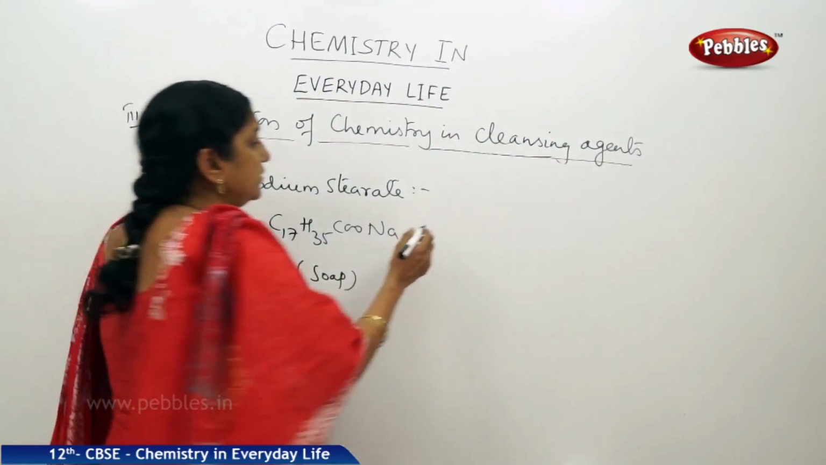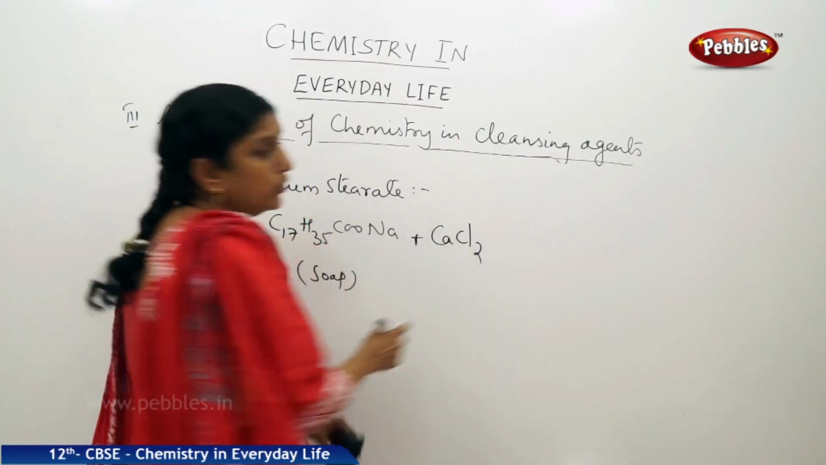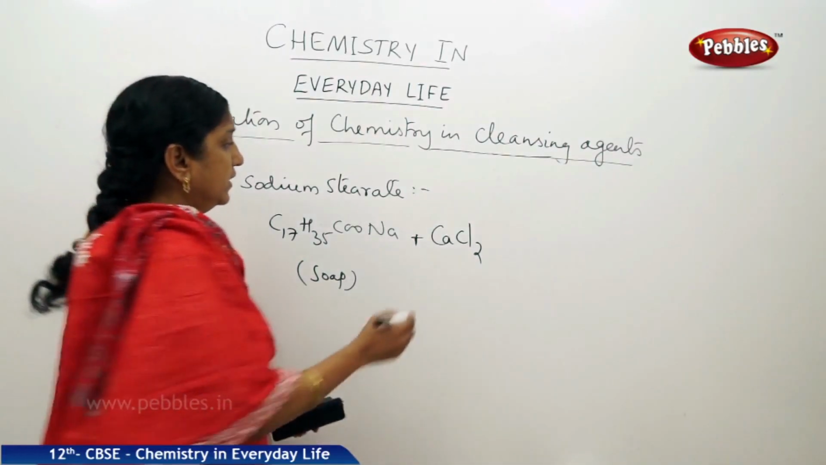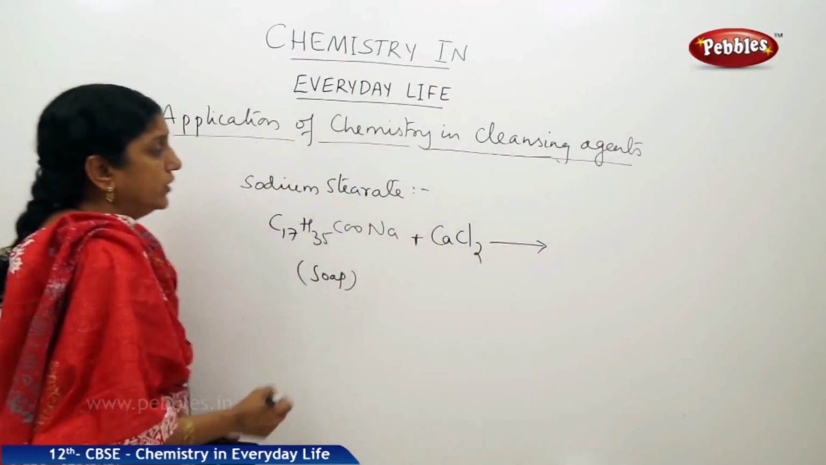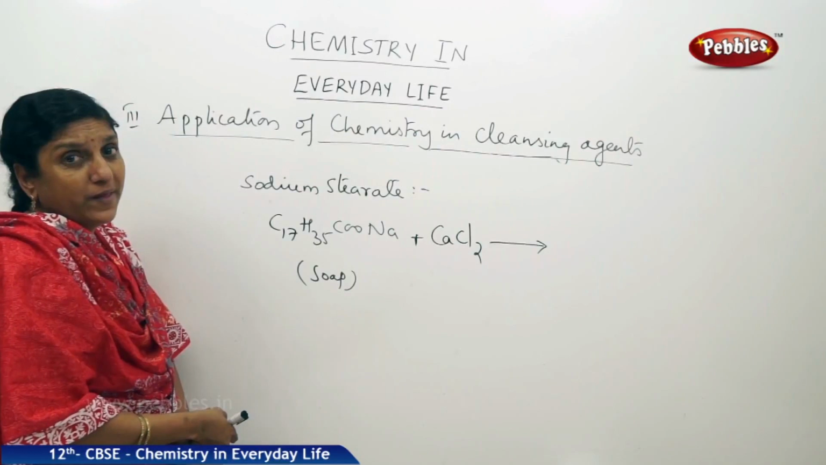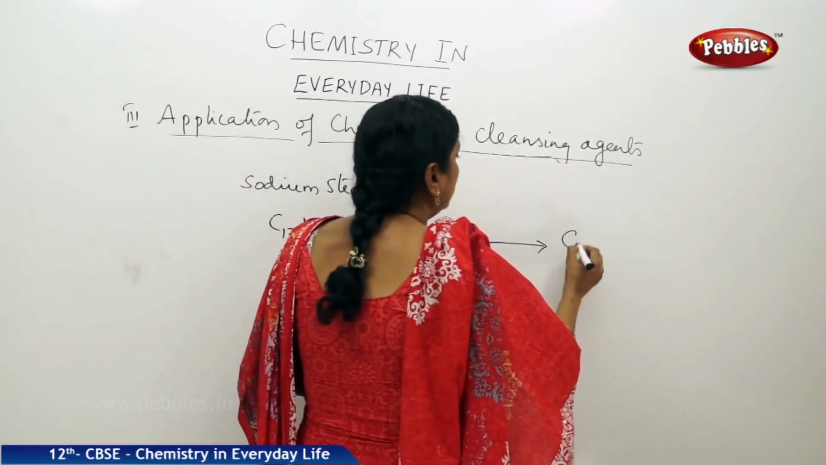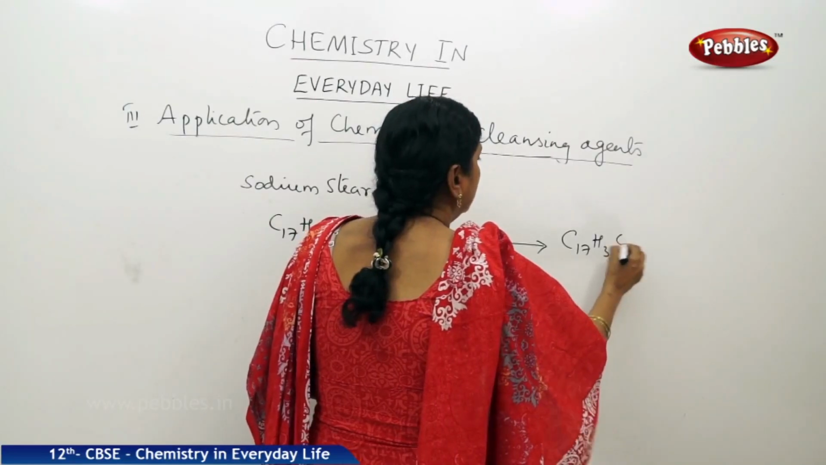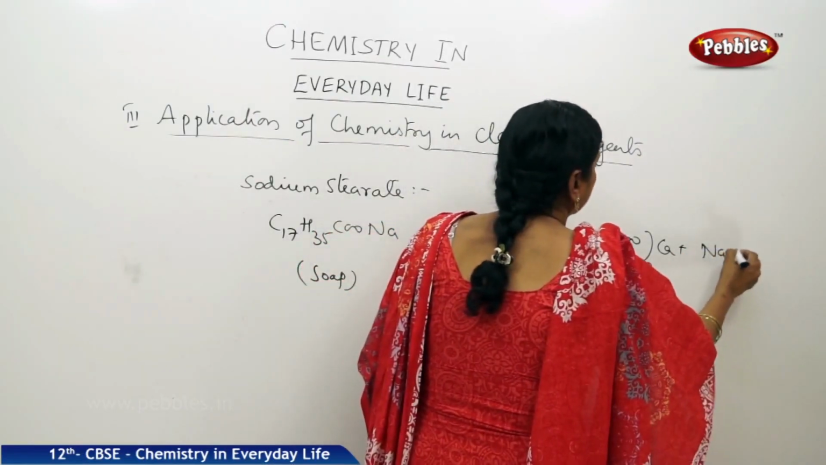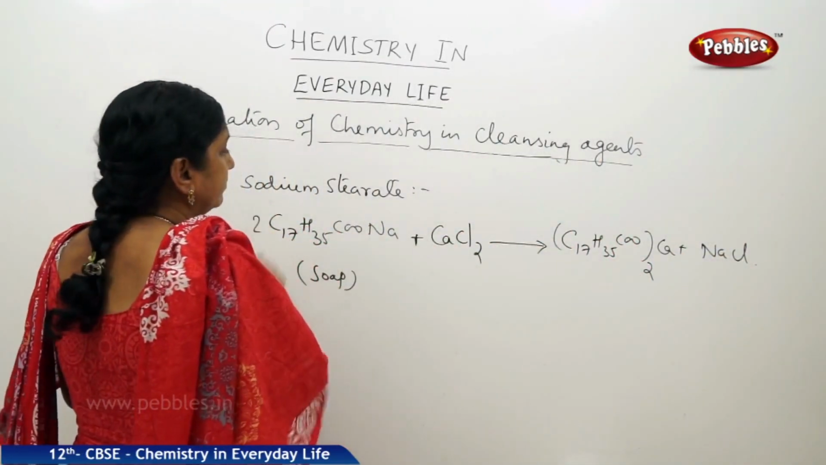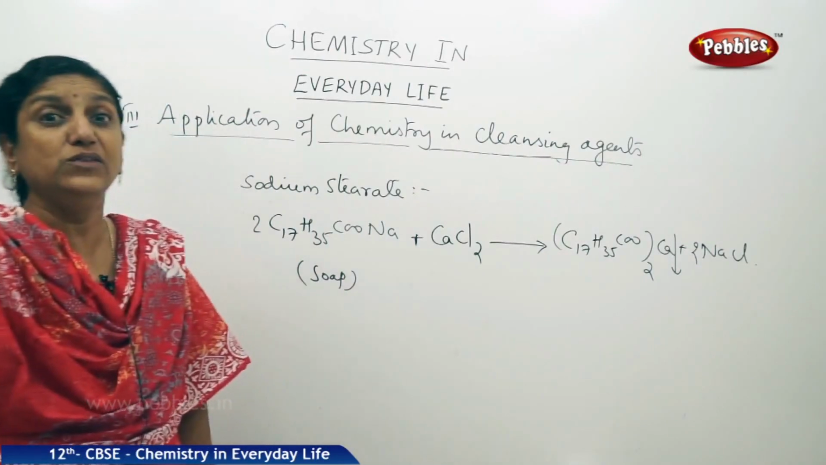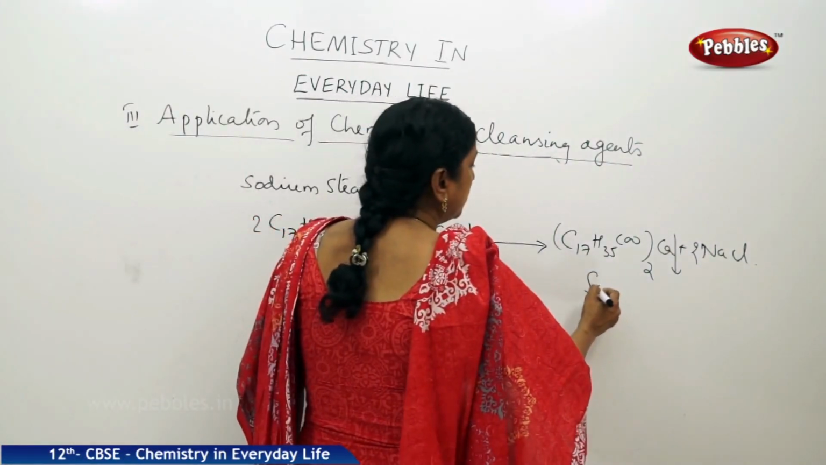Supposing our hard water contains calcium chloride. So the hardness is due to the presence of dissolved calcium chloride in it. Now, what happens when you add soap to that hard water? The reaction takes place like this. The sodium is replaced by calcium, double decomposition takes place, and you have (C17H35COO)2Ca plus 2NaCl formed. Now, what is this? This separates out as an insoluble soap. This is called soap scum.